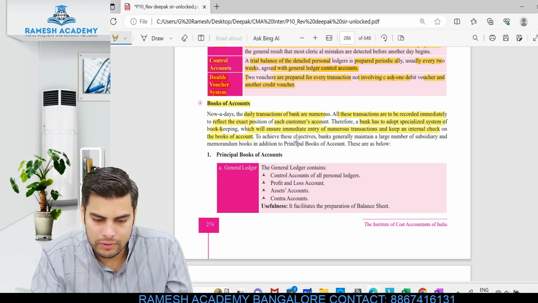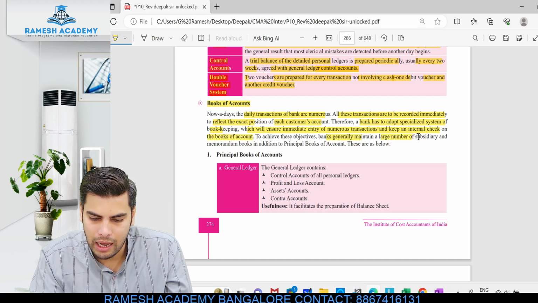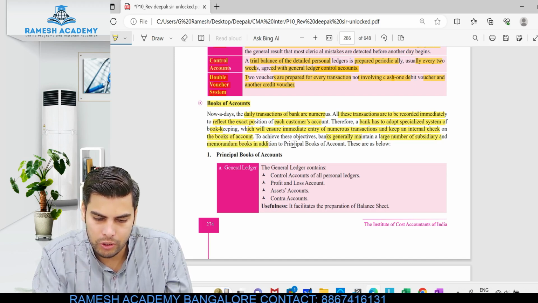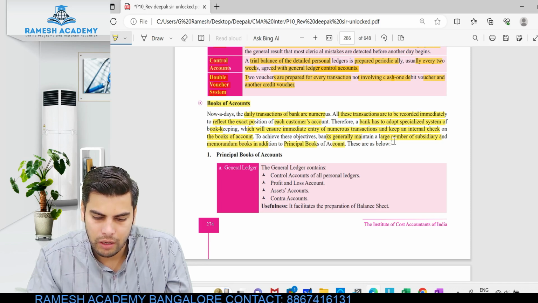To achieve these objectives, banks generally maintain a large number of subsidiary and memorandum books in addition to the principal books of accounts.